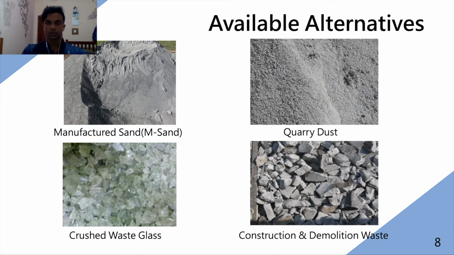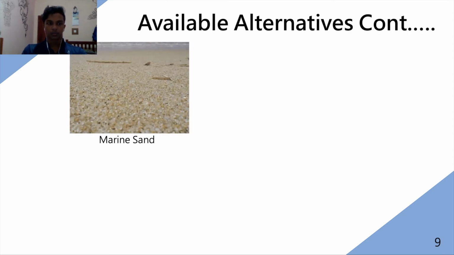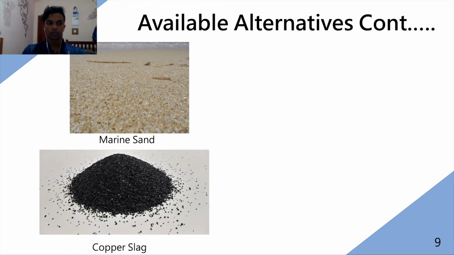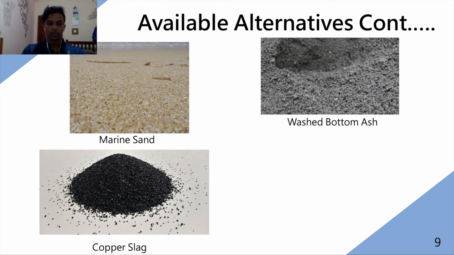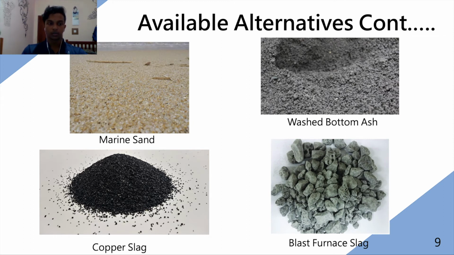And the other one is marine sand. As you know, marine sand is taken from the sea. Copper slag is formed as a byproduct of the manufacturing process of copper, and the wash bottom ash is generated as a byproduct in coal power plants. And the last one, blast furnace slag, is obtained from the iron production process.